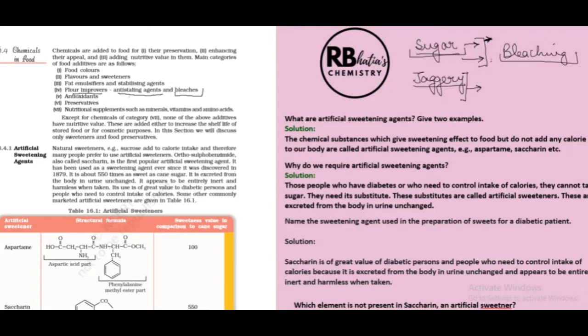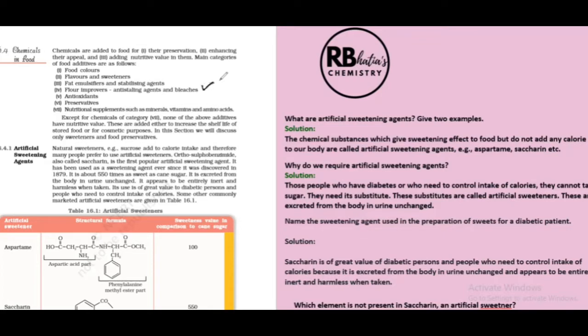Bleaching agents are the ones which cut color. So remember that we have bleaching agent for fabrics, we have bleaching agent for different types of compounds. So these are bleaches used in food. Then we have antioxidants, we have preservatives, antioxidants which prevent the food from getting oxidized.